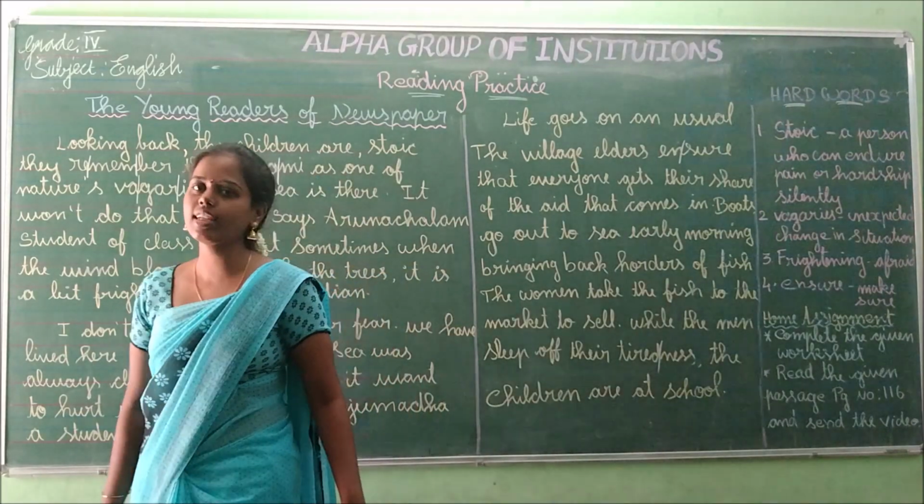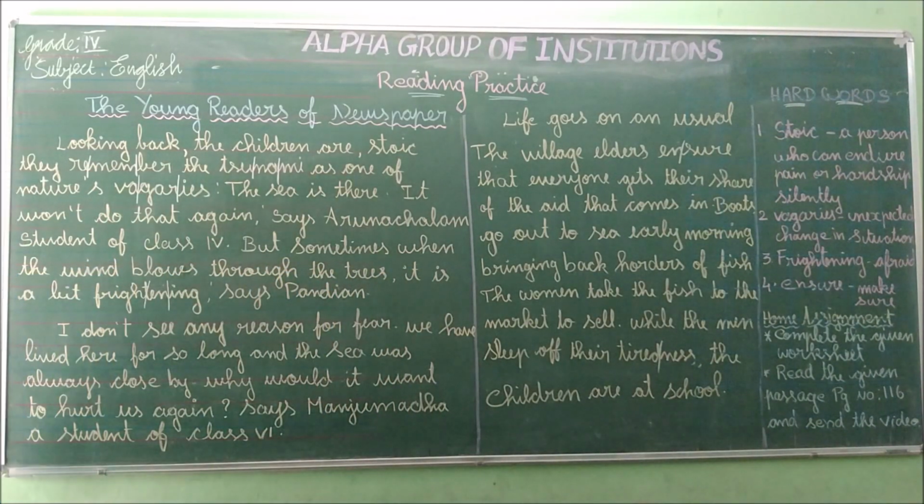Now we'll go for the syllabification of the difficult words. The first word is remember. It is a 3-syllable word. Re, mem, ber. Remember.